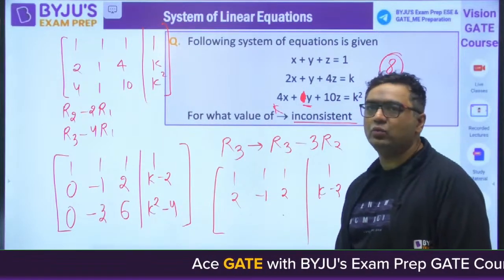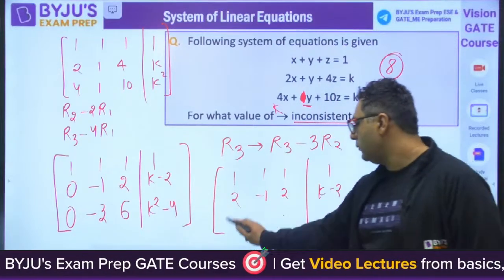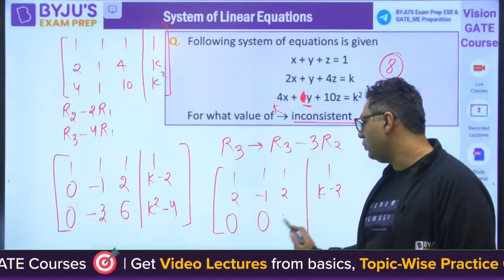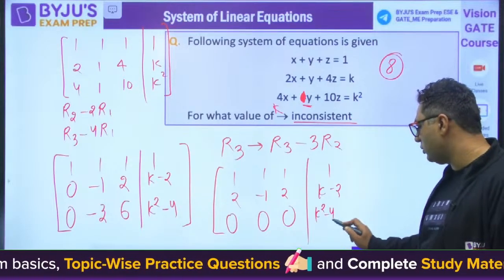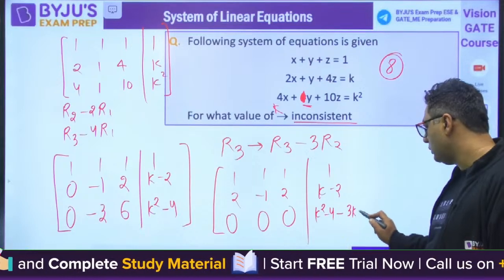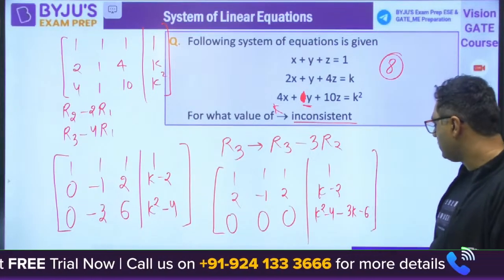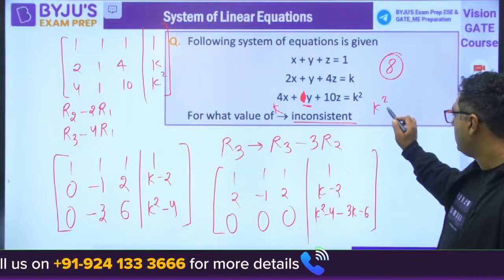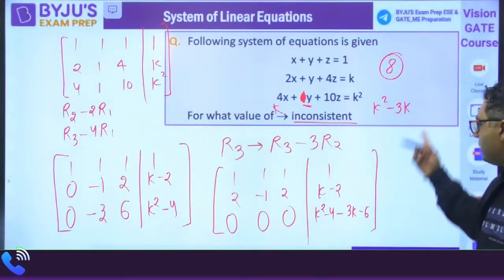R3 minus 3R2. 0, 0, and k square minus 4, minus 3R2, gives k square minus 3k.